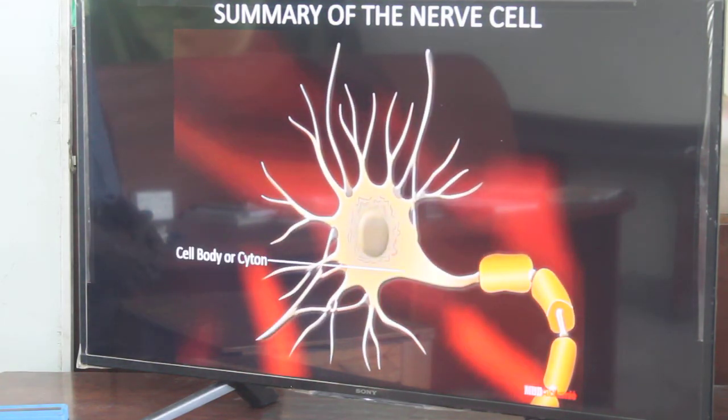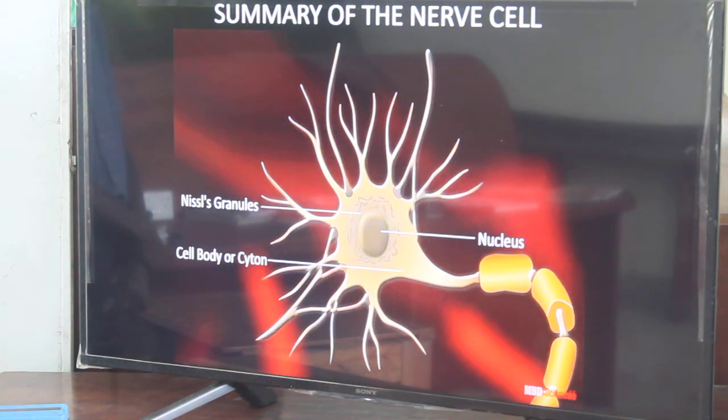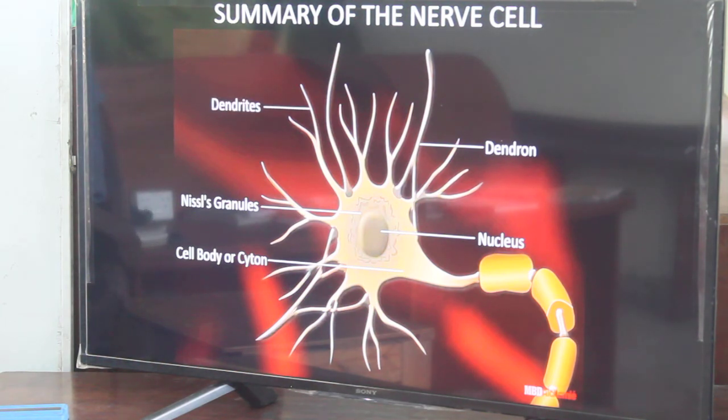Cyton. It is also called cell body. Its granular cytoplasm is called neuroplasm, and in the center a spherical nucleus with nucleolus is present. Nissl's granules are a number of small basophilic granules of various shapes found in neuroplasm. Dendron are the branched projections of a neuron that act to conduct the electrical stimulation. Dendrites. These are terminal branches that arise from dendrons.